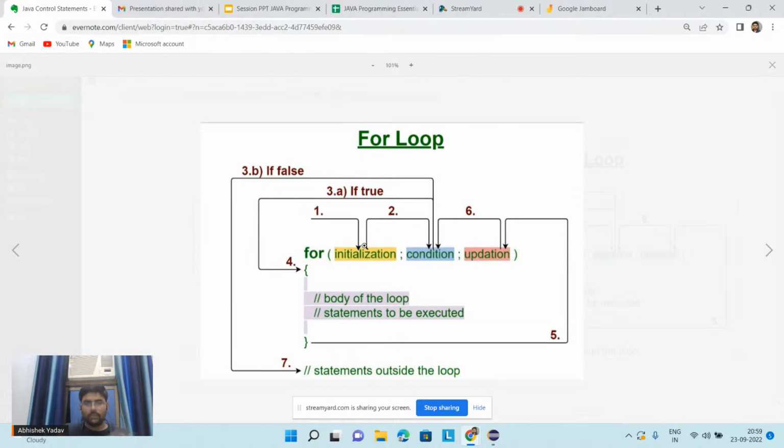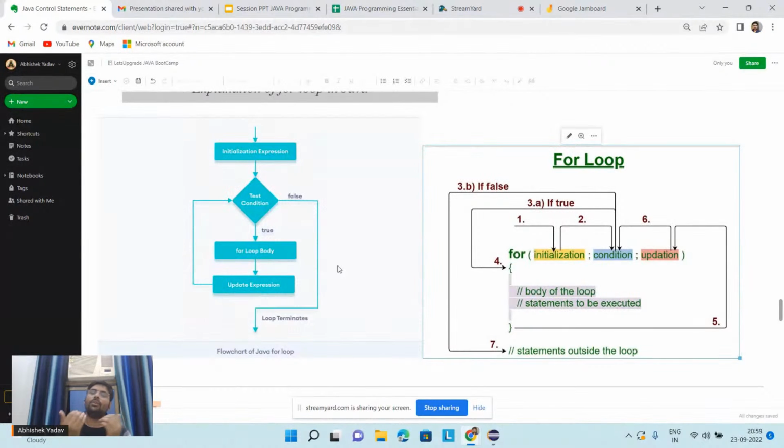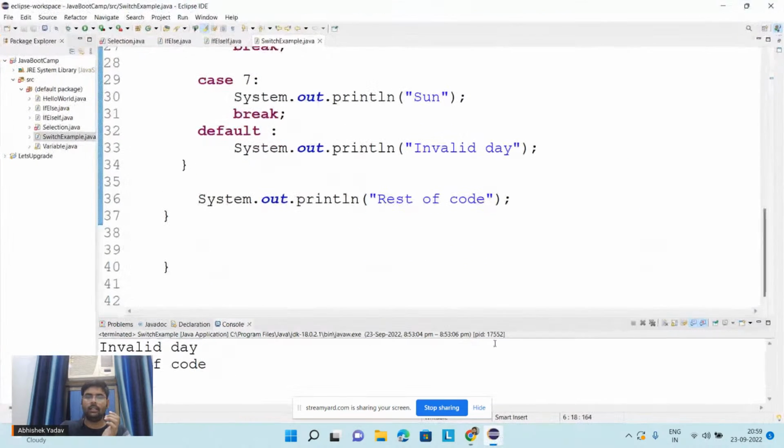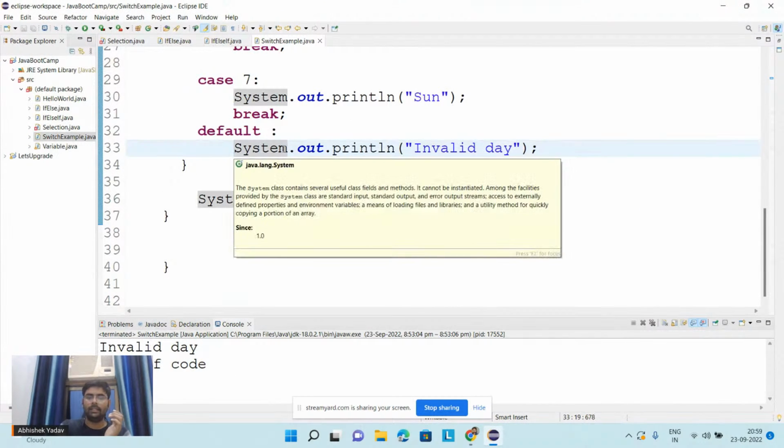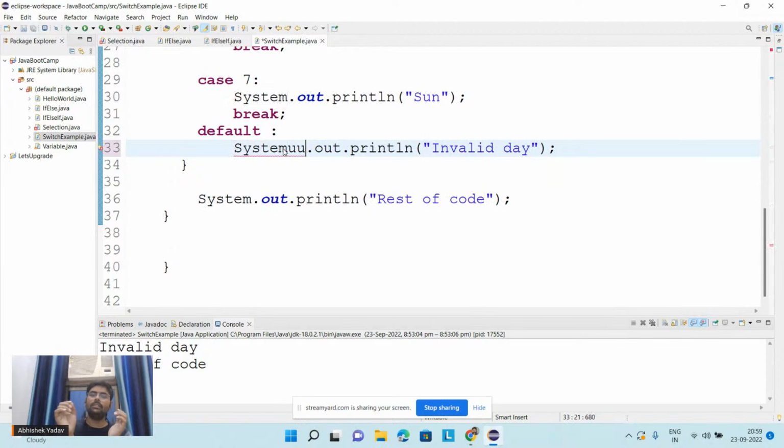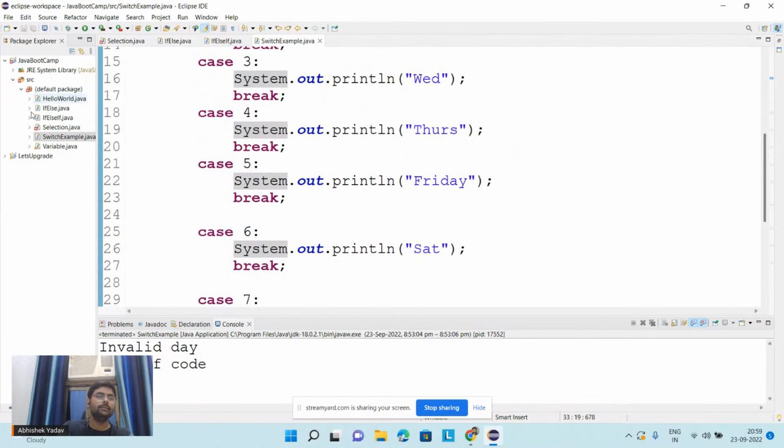So let's try to run the program. Writing the program in the editor is not the big deal. If you write the program wrongly, you will get the error in the editor. The main part is that you are able to write the code on pen and paper, and you are able to dry run the code. So we will write the for loop first, and after that we will see how to dry run a for loop.